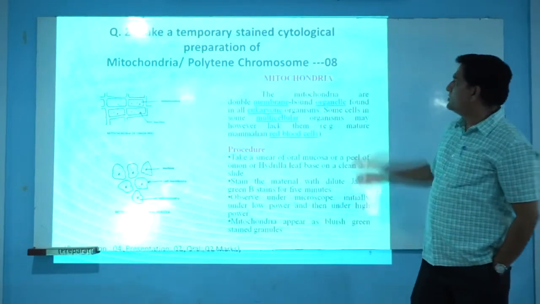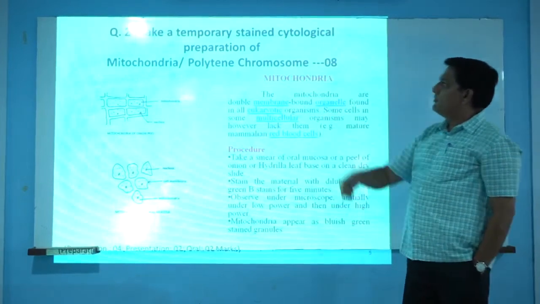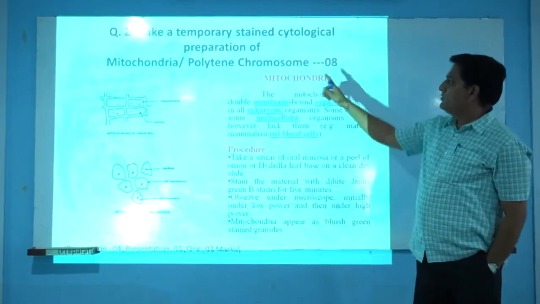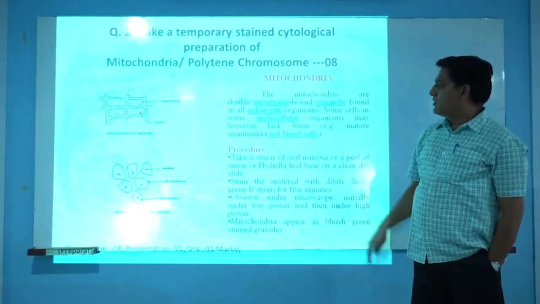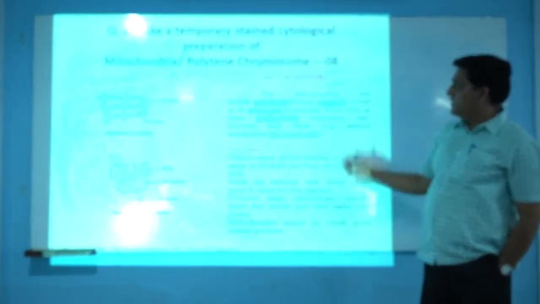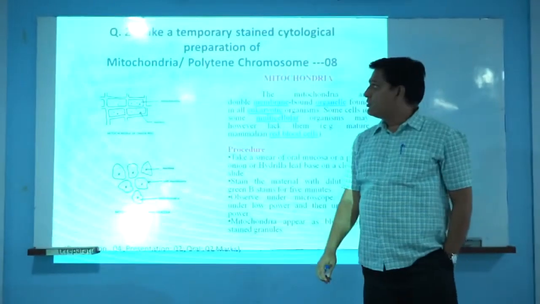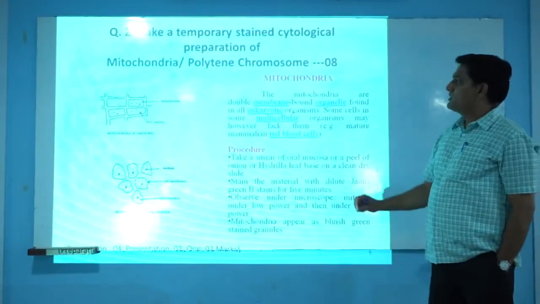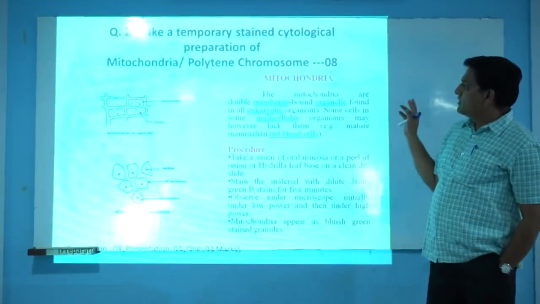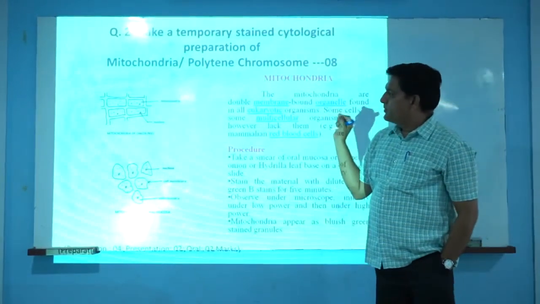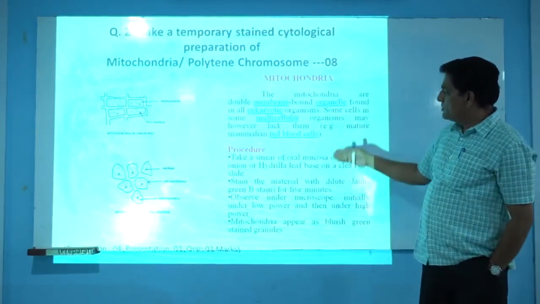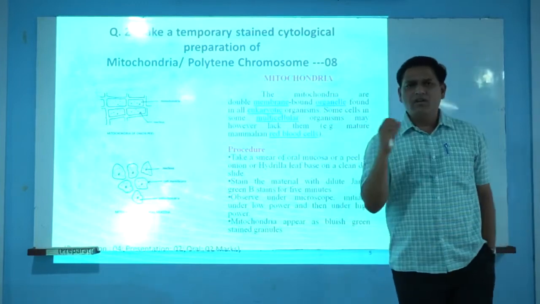Question number 2 is again for 8 marks. Make a temporary stained cytological preparation of mitochondria, or it may be polytene chromosomes. For the example we have taken here, mitochondria, and for this question we don't have to write anything. We have to just prepare the slide within a few minutes, and it requires plant material, or it may be oral mucosa, or it may be Hydrilla, and this is the procedure by means of which we can prepare the slide in a very short period.